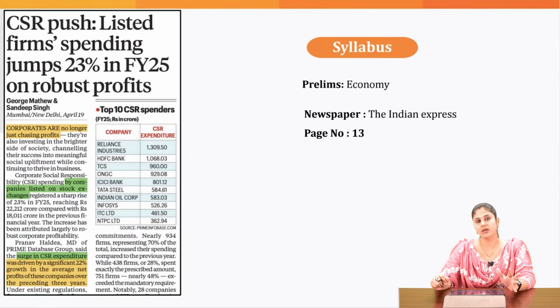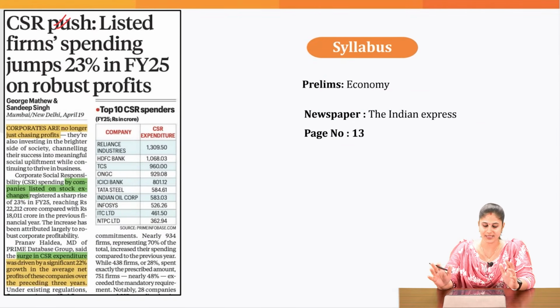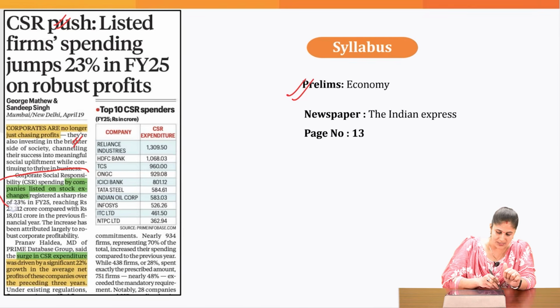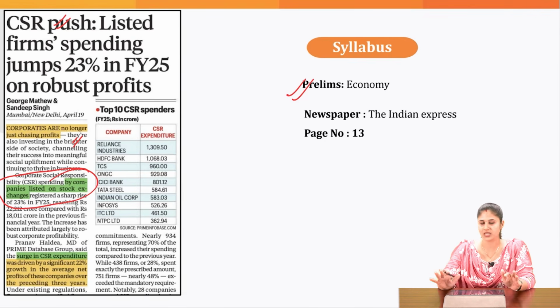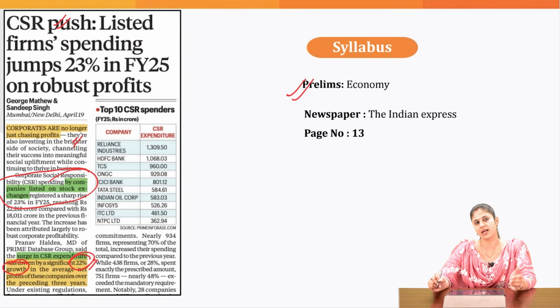Now, recently we have witnessed an improvement in the CSR spending done by the listed companies in India. This particular topic you can associate with the economy section of your prelims syllabus. Now, companies are no longer just chasing profits, they are also doing CSR expenditure. And this expenditure is largely being done by the companies which are listed on the stock exchange. Why have they been able to do huge CSR expenditure? It is because they have been making profits also. There has been 22% growth in the average net profits of these companies.